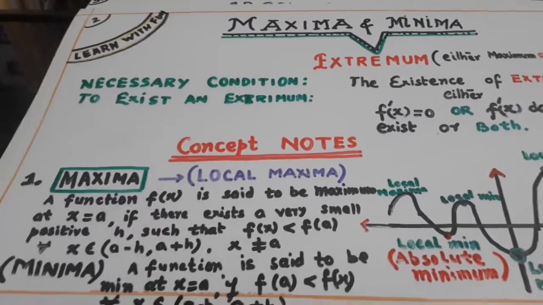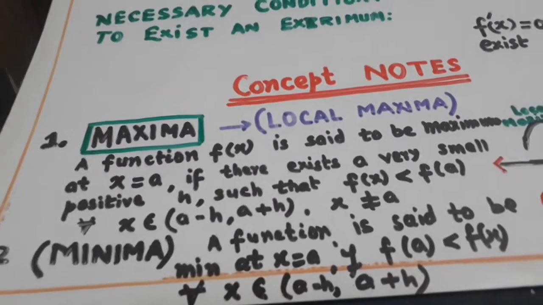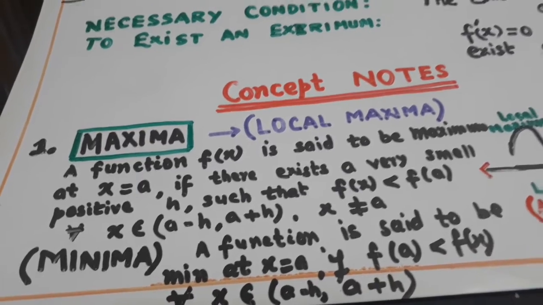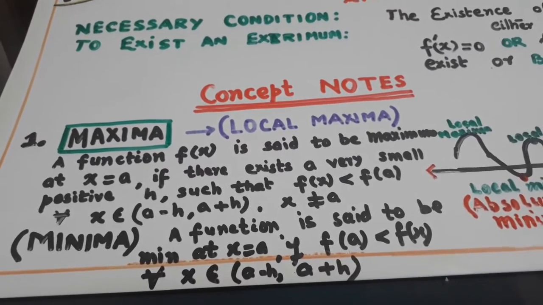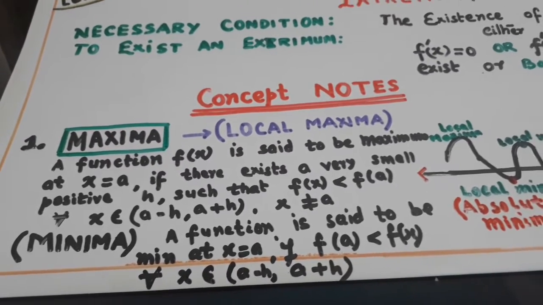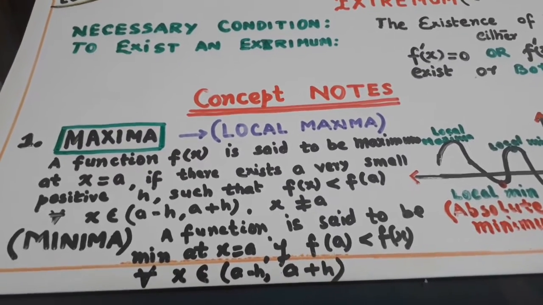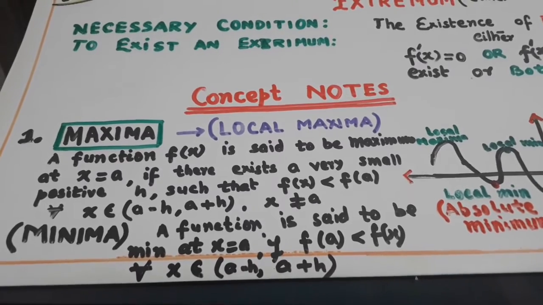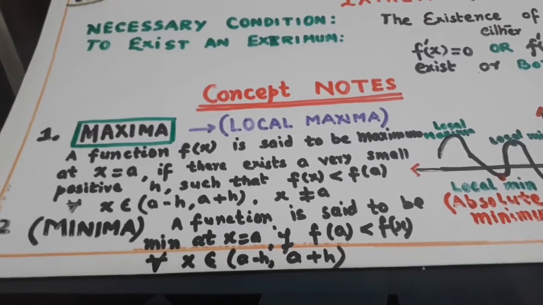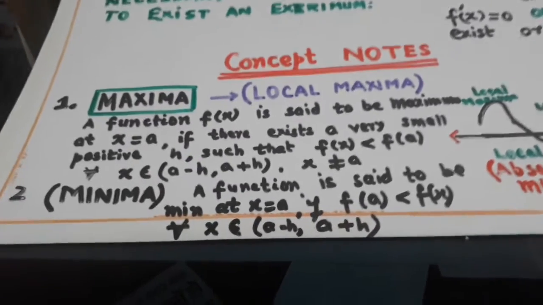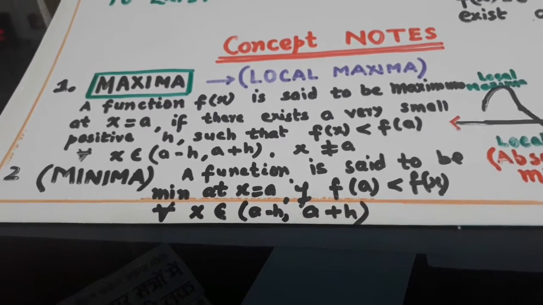Now here I come with my notes on concepts. Maxima. Whenever the word maxima is there, it means local maximum is there. So a function f(x) is said to be maximum at x equal to a if there exists a very small positive h such that f(x) is less than f(a), and that neighborhood is x belongs to (a minus h, a plus h).